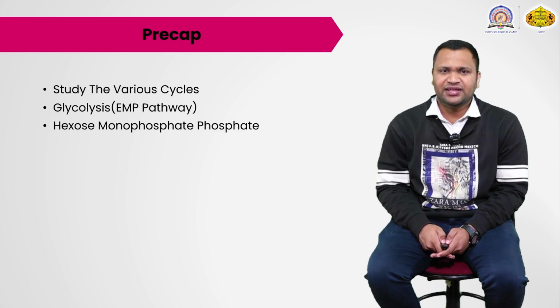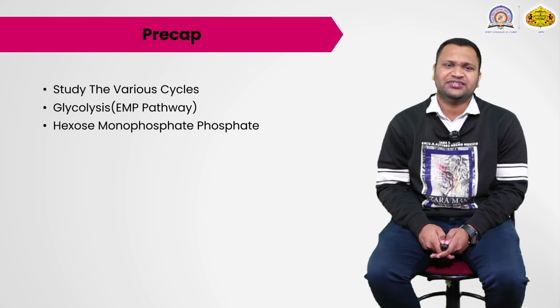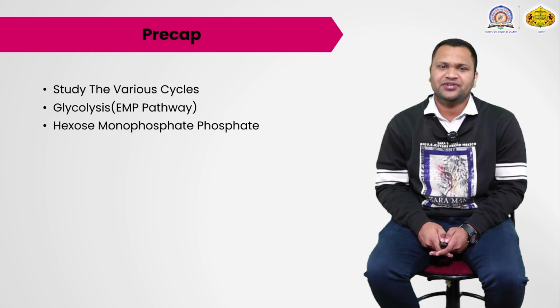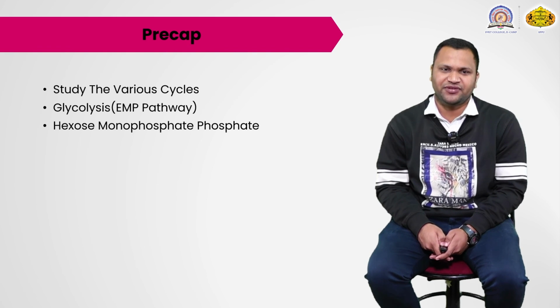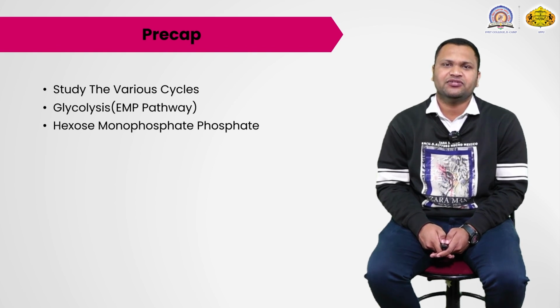In the next lecture we will discuss the various pathways. The first one is glycolysis, that is the EMP pathway, the Embden-Meyerhof-Parnas pathway. In this pathway glucose is converted to pyruvic acid.